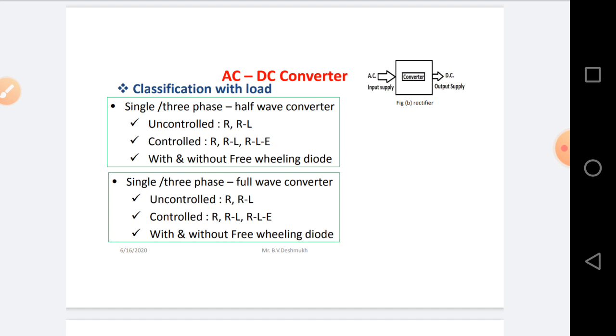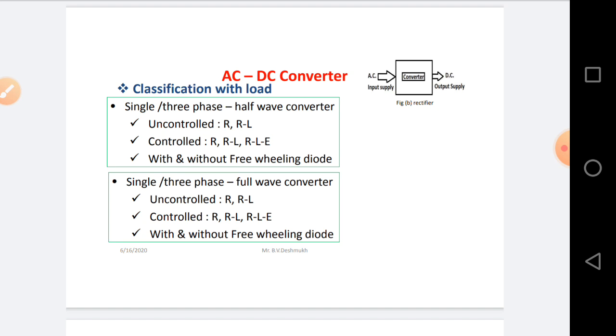If you are considering uncontrolled, it is with R load or RL load; if controlled, with R load, RL load and RLE load. Sometimes we are using freewheeling diodes. If you are considering freewheeling diodes with the R or RL or RLE load, we say with freewheeling diode. If you are not considering a freewheeling diode, we say without freewheeling diode converter circuits.